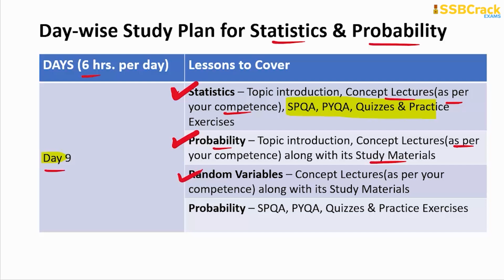Okay, and then similarly for probability, you just revise the study material for the important revision of the concepts of conditional probability and the Bayes theorem and the important formulas that are there in the probability chapters. So just revise the study material for the random variables and the probability, and directly jump to last 2 hours preparation for the SPQA, PYQA quizzes and practice exercises that you can easily cover up, because this is the last 30 days preparation. You have already attained that level of understanding by now, I must assume, and this is how this study plan will be workable for you.